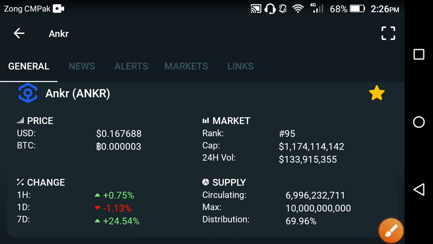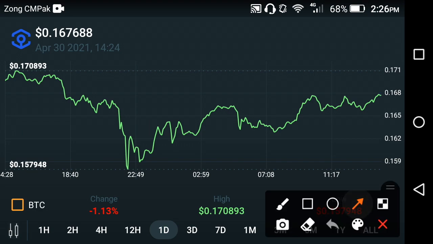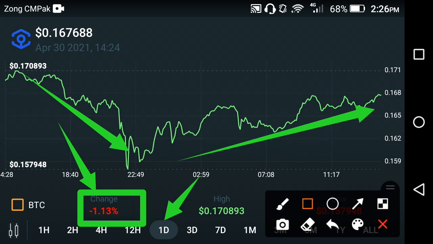For more details, let's see the price prediction chart. Oh my god, as you can see here, that's why the change is negative, because yesterday it fell down. That is the last 1 day price prediction, and as I showed you, the last 1 hour change is positive. That means that at this time it is currently jumping more, friends. But as you can see here, that is the last 1 day price prediction. If we look at the change in the Ankr network, the last 1 day change is negative, a 1.13% change in the last 1 day, friends.